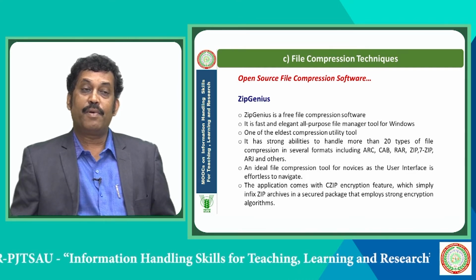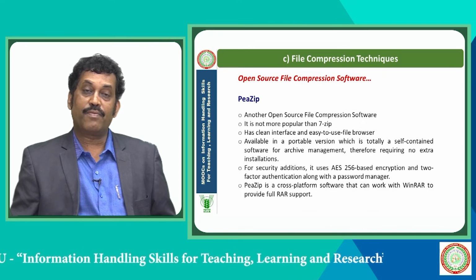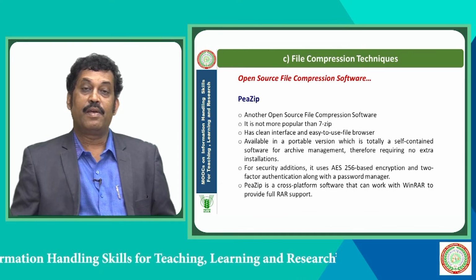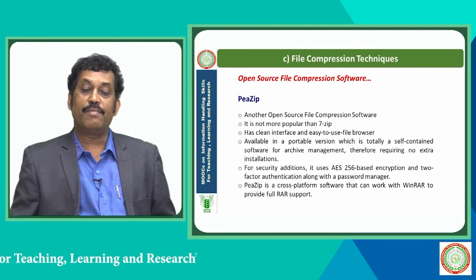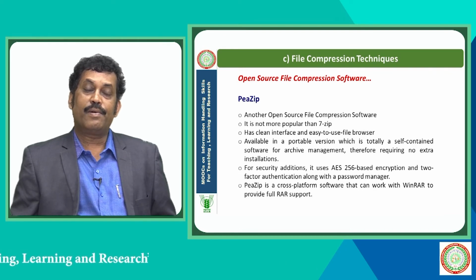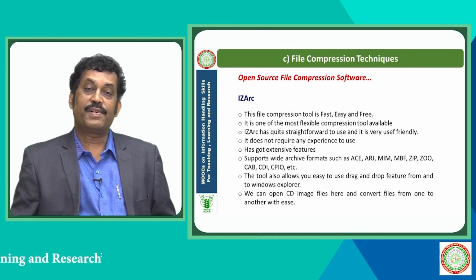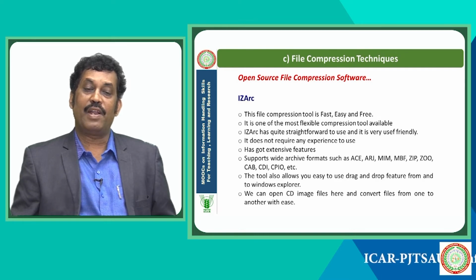The next important open access or open source file compression software is PeaZip. It is not as popular as 7-Zip, but it has a clean interface and an easy to use file browser. Another important open source file compression software is EasyArc. This file compression tool is fast, easy and free. It is one of the most flexible compression tools available.